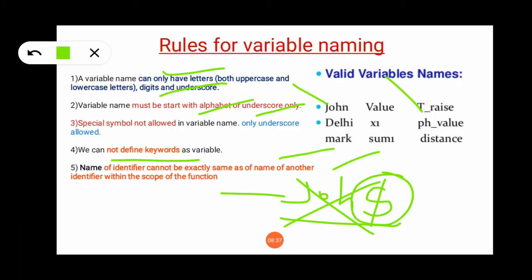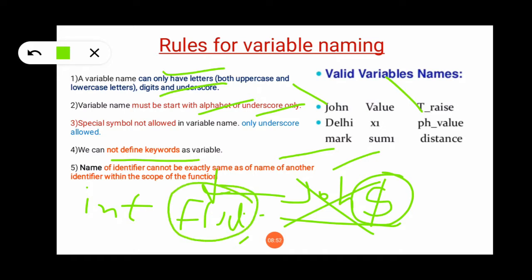Take an example: if I want to declare int and I am writing float, so I want to use float as a variable name, it is not possible because float is a keyword. We use float as a data type, so it is not available. So simply, like other programming languages, we have to follow some rules of variable declaration.